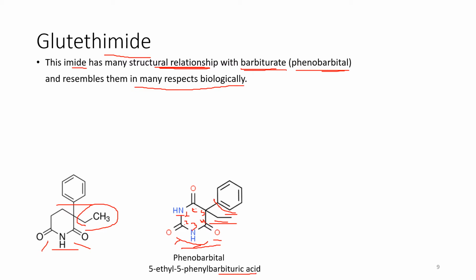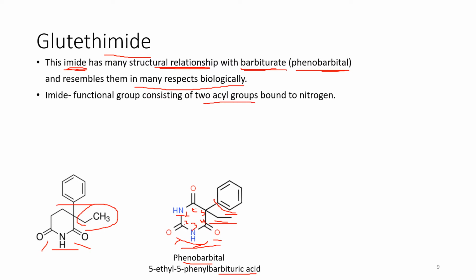We also discussed that it is an imide, but here phenobarbital is not an imide. Over here this is an imide. Let's see what an imide is. An imide is a functional group consisting of two acyl groups bound to a nitrogen.